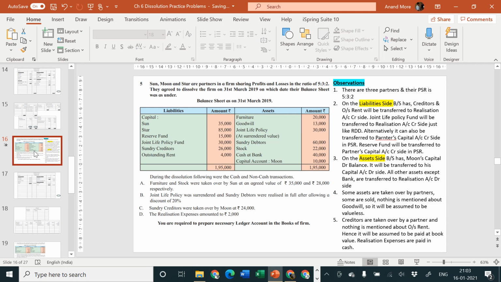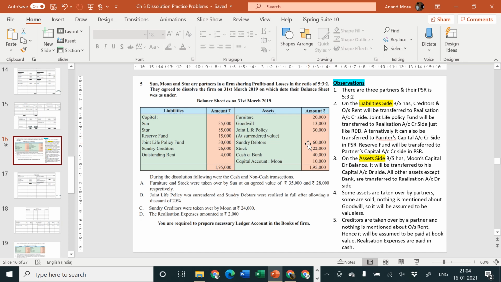Joint life policy was surrendered and sundry debtors were realized in full after allowing a discount of 20%. So debtors gave us full money, but after giving discount of 20%, the value of debtors here is rupees 60,000, and we are going to give them a discount of 20%. So we will be losing rupees 12,000. 60,000 into 20% is equal to 12,000, and we'll be recovering rupees 48,000.